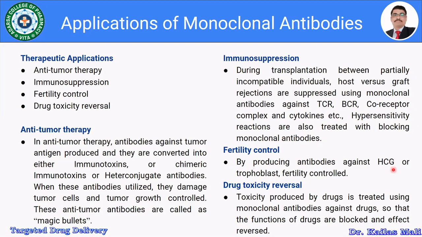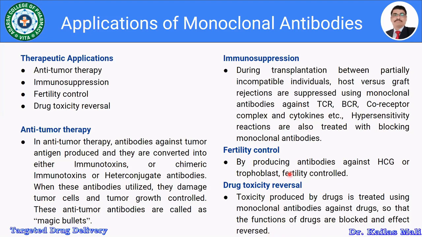Then fertility control by producing antibodies against HCG or trophoblast, the fertility is going to be controlled. And the last one is drug toxicity reversal. Toxicity produced by a drug is treated using monoclonal antibodies against the drug so that the functions of the drug are blocked and the effect is going to be reduced.